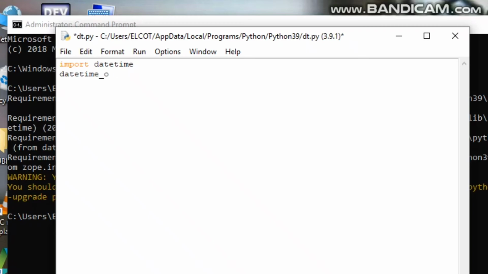Okay, underscore object equals datetime dot datetime dot now, open and close brackets. Click enter and type print, open bracket, datetime underscore object.